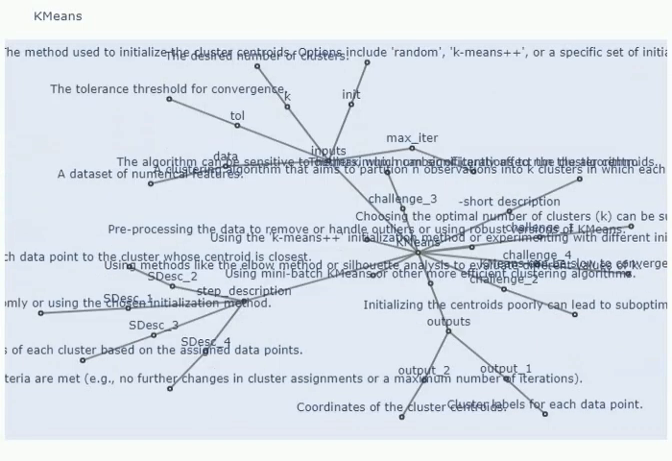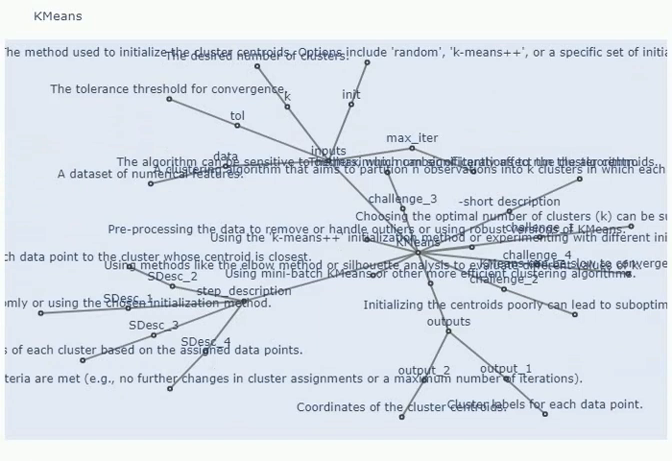Outputs. Cluster assignments: array of cluster labels for each data point. A vector or list containing the cluster label assigned to each data point after the algorithm converges. The labels are typically integers ranging from 0 to k-1, indicating the cluster that each data point belongs to.